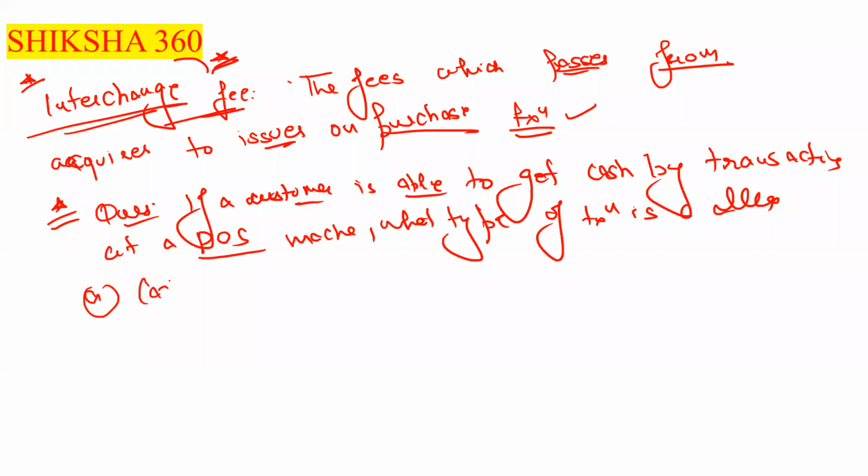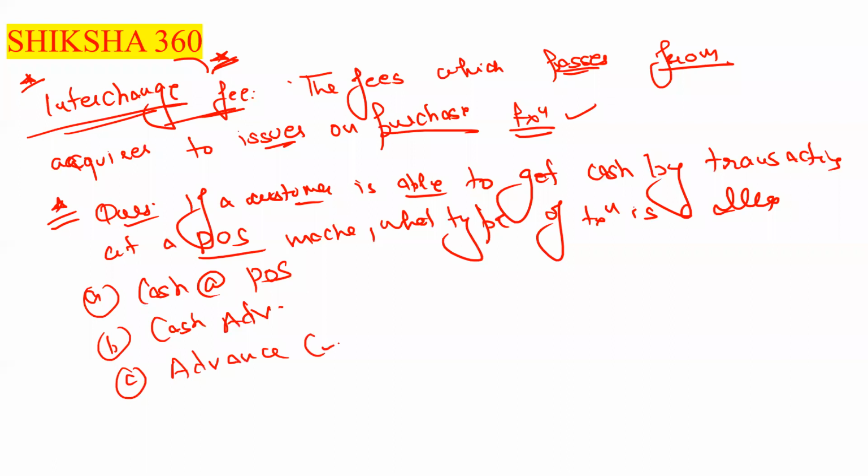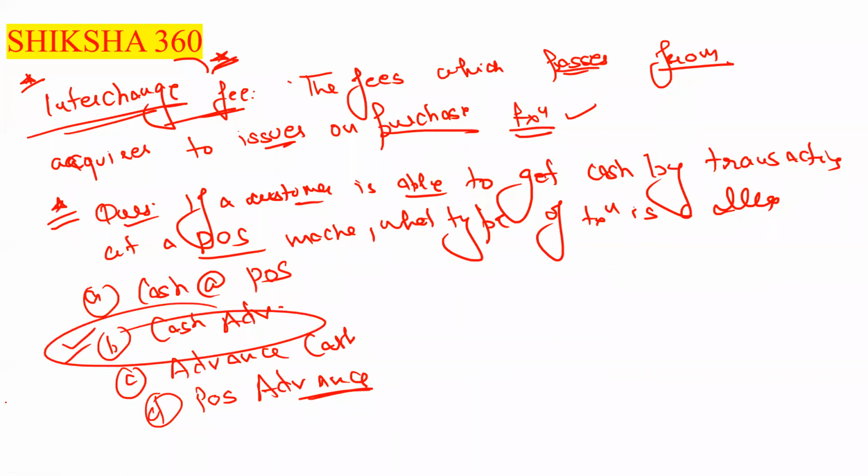First is cash at the rate POS. Second is cash advance. Third is advance cash. Fourth is POS advance. So please remember these types of things, so that you are able to give the correct answer. Option B is the correct answer, that is cash advance. But if we are not going through these things, we will pick option D also, thinking cash is taken from the POS so it is considered to be the POS advance.